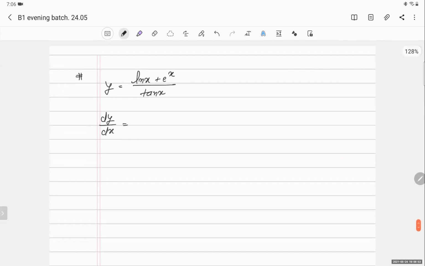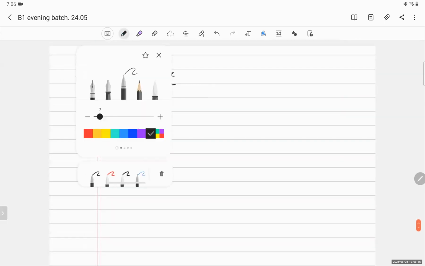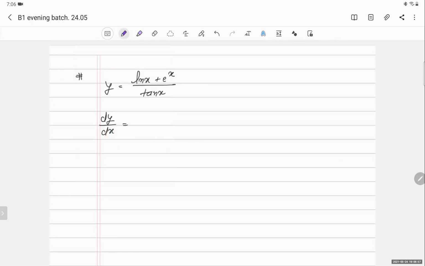Okay. See, first, if you don't remember the formula, just write it as u by v, and then write down the formula: v square, v du by dx minus u dv by dx.